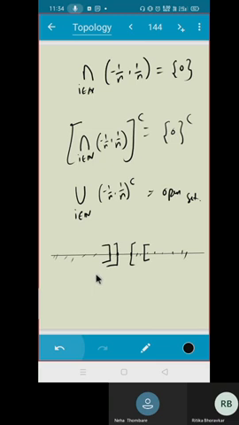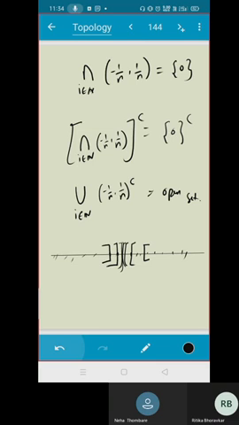After some time, this is the structure of this thing I'm saying. Is that okay? Is that clear?